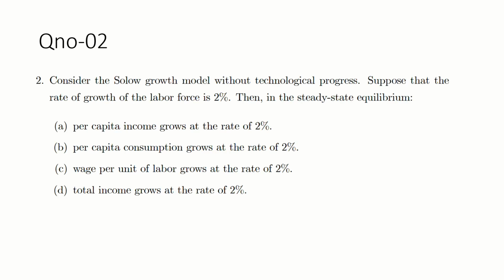Question number 2. Consider a Solow growth model without technological progress. Suppose that the rate of growth of the labor force is 2%. What is the growth of the labor force? That is 2%. Then what is the steady state? In the steady state equilibrium, what do per capita income and per capita consumption grow at? Per capita labor grows and total income grows.